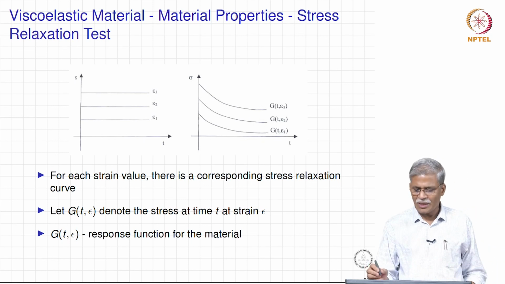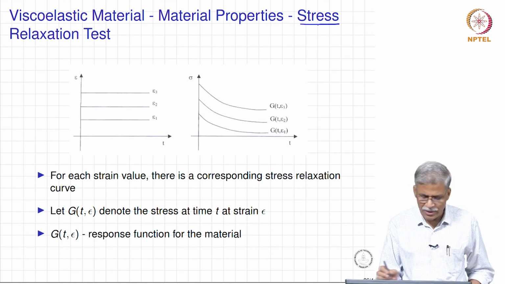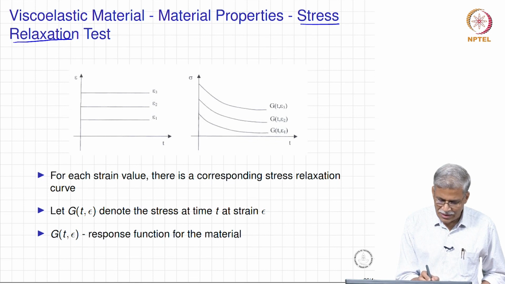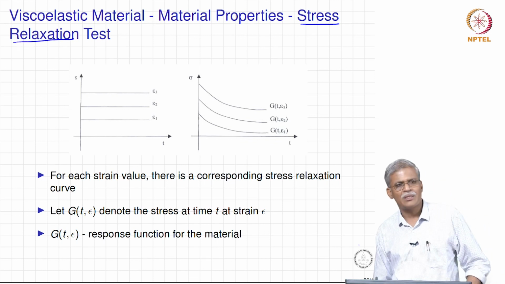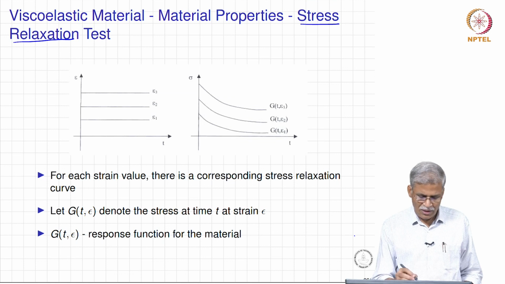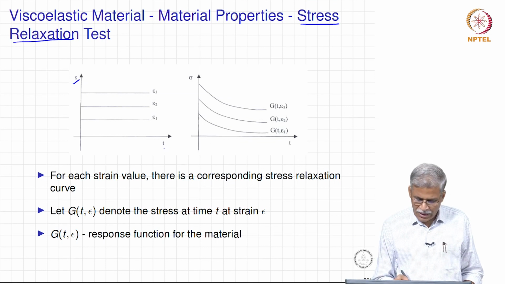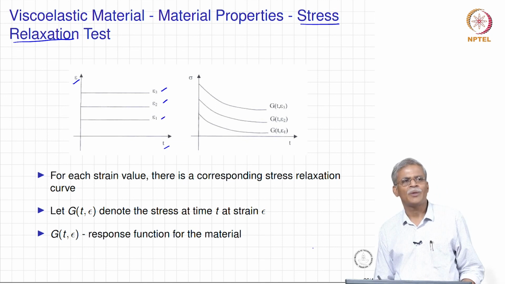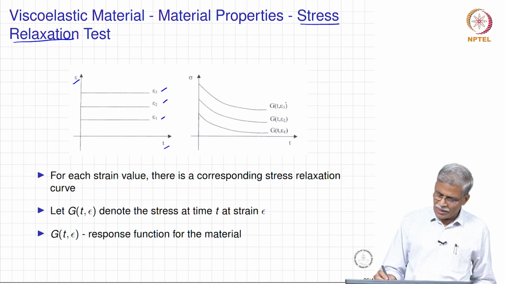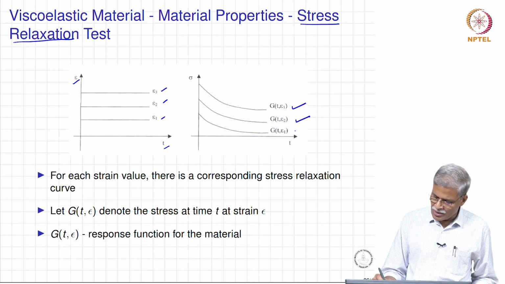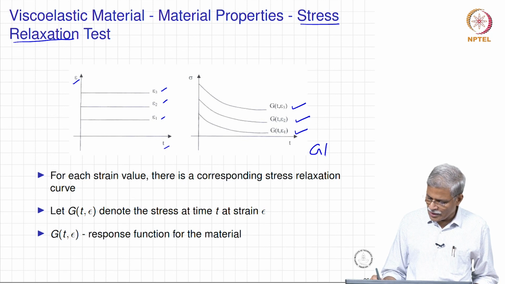The next function that I am going to talk about is what is called the stress relaxation test and the associated stress relaxation function. So, I am subjecting this material to epsilon t. A constant strain is applied, epsilon 1, epsilon 2, epsilon 3, and these are the stress relaxation responses, and focus your attention on this specific function.